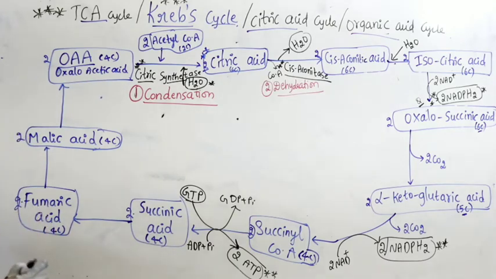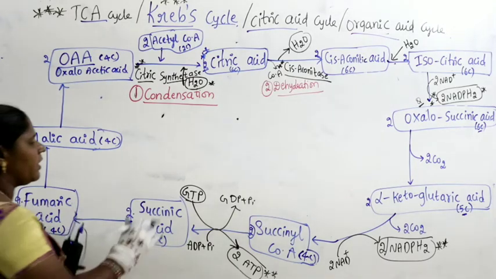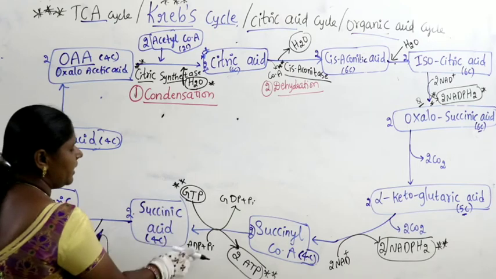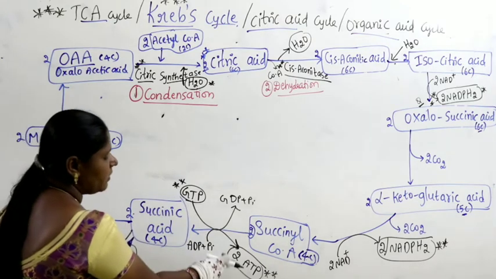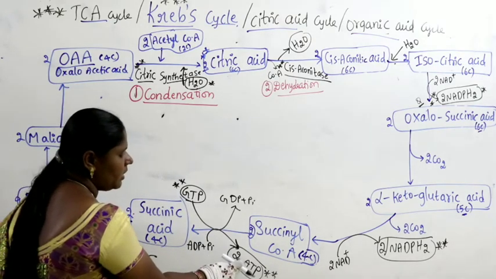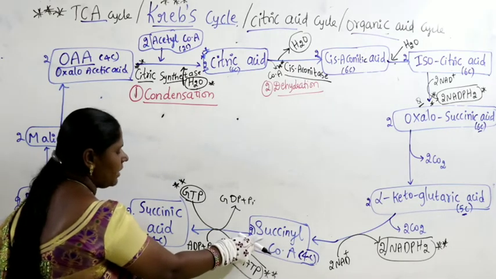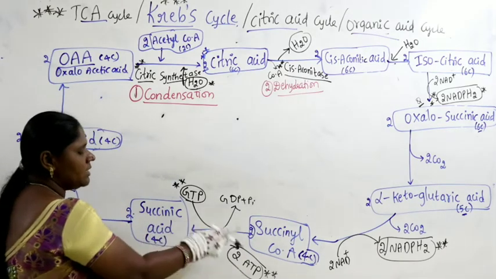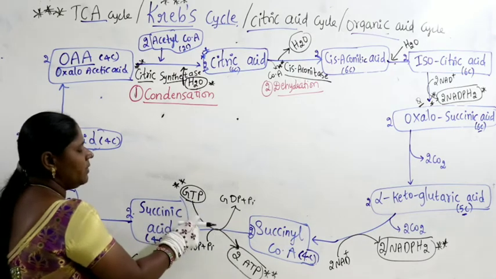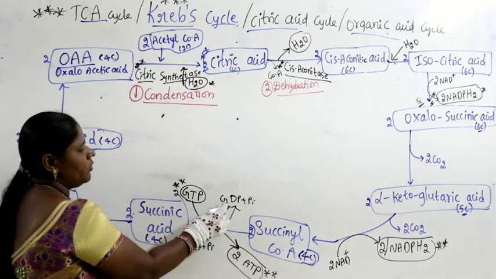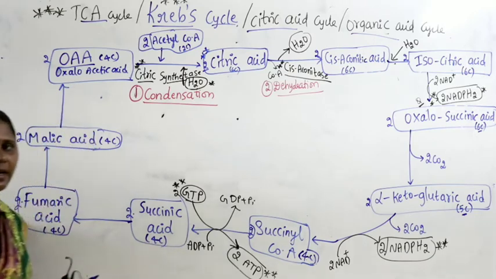Very, very, very important step. So ADP plus inorganic phosphorus converts into 2 molecules of ATP. There is a production of 2 molecules of ATP, while conversion of succinyl-CoA into succinic acid. Simultaneously, GTP molecule get converted into GDP plus inorganic phosphorus.